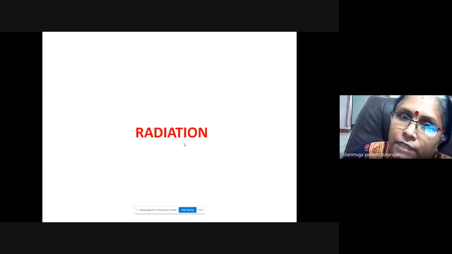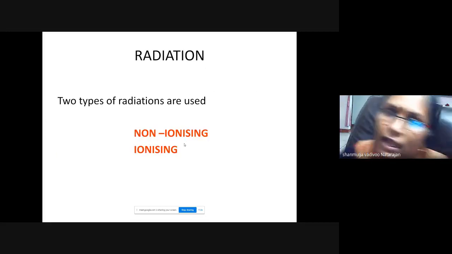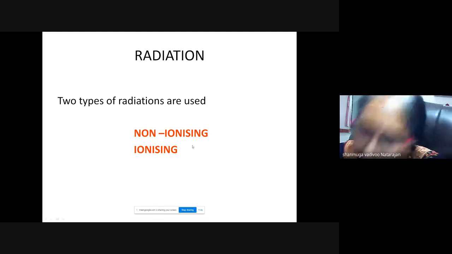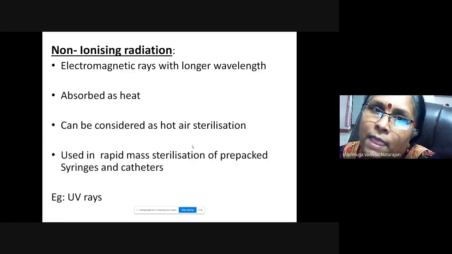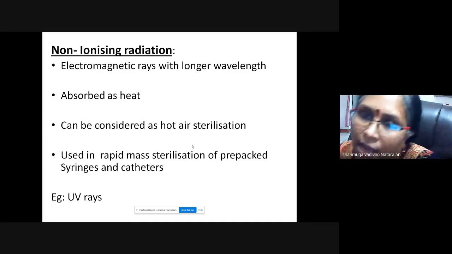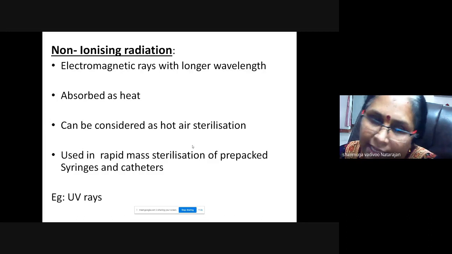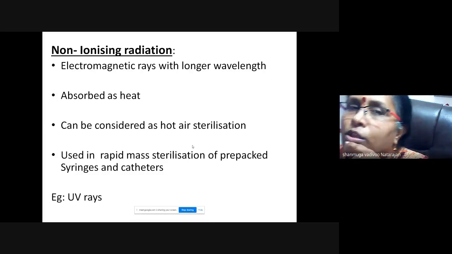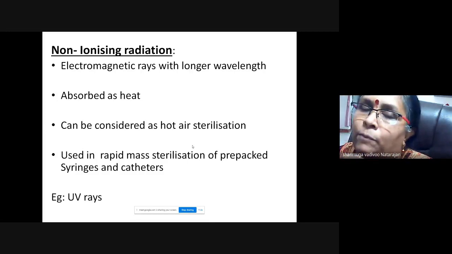Next we go to radiation. I'll rush through. Two types of radiation, as I have told you: non-ionizing and ionizing. Non-ionizing is electromagnetic rays with longer wavelength, absorbed as heat, and can be considered a hot air sterilization. Here, rapid mass sterilization of pre-packed syringes and catheters uses UV rays. UV rays can also be used for disinfecting operation theaters in between operations.